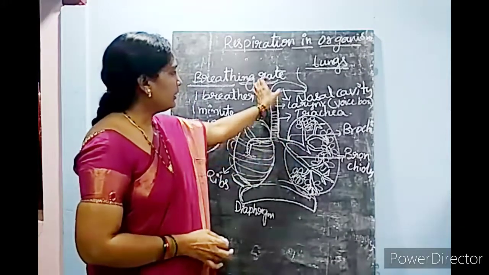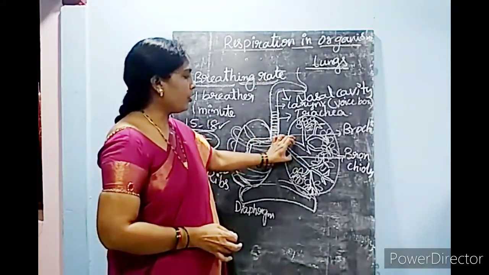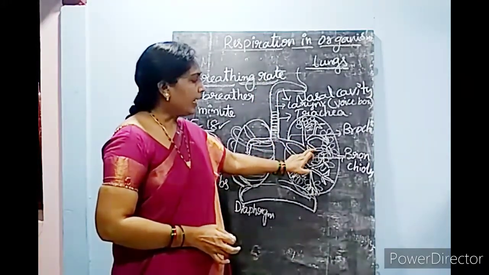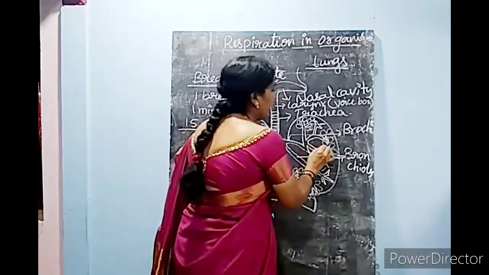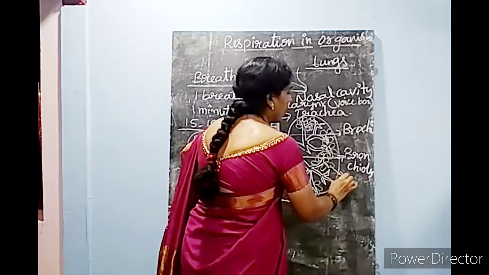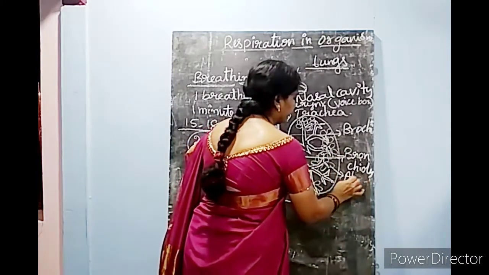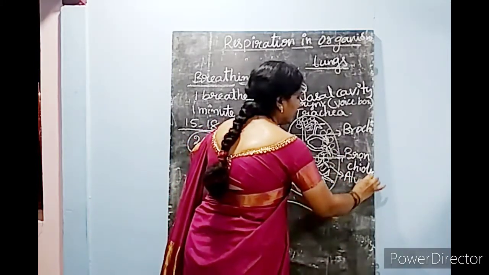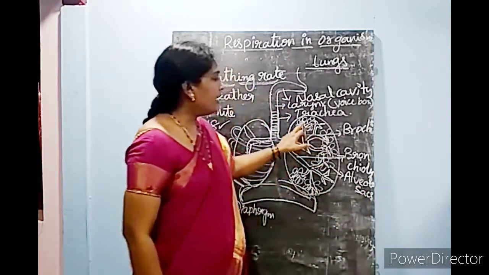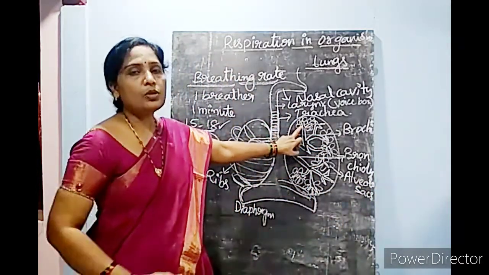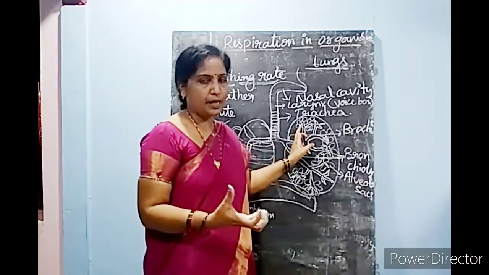So here, trachea, bronchus and bronchioles. Bronchioles are entering into the alveolar sacs. Alveolar sacs look like bunches of grapes.